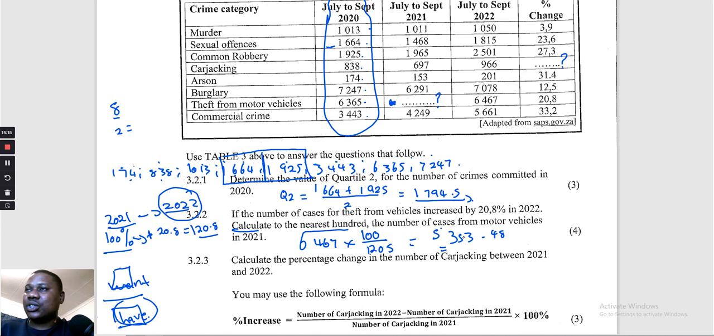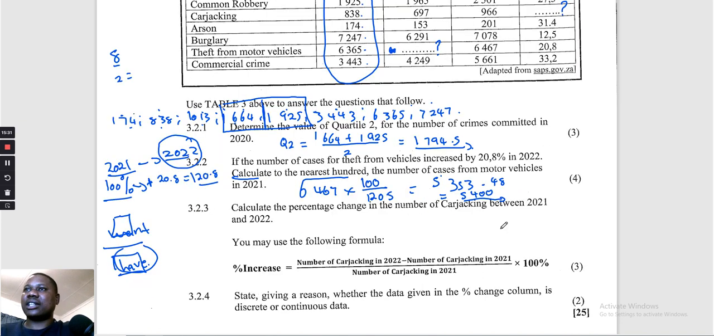So our nearest 100 is going to be 5,400. We don't round off this, we only round off this, because this is more than 4. It's more than 4, then we say we increase this by 1 to be 5,400. Then let's go to the next one.